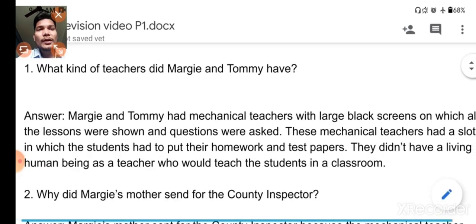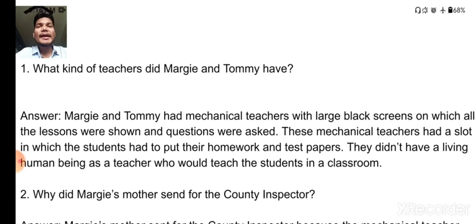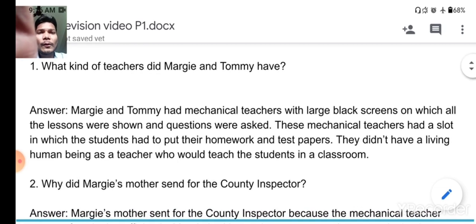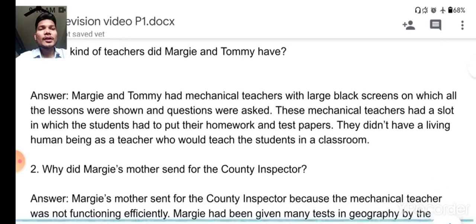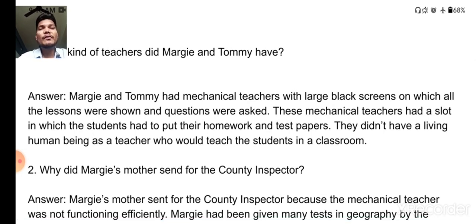What kind of teachers did Margie and Tommy have? Now we already know that they have a mechanical teacher, but the question is how to write the answer. So here you can see that Margie and Tommy had a mechanical teacher with a large black screen on which all the lessons were shown and questions were asked. These mechanical teachers had a slot in which the students had to put their homework and test papers. They did not have a living human being as a teacher who would teach the students in the classroom.